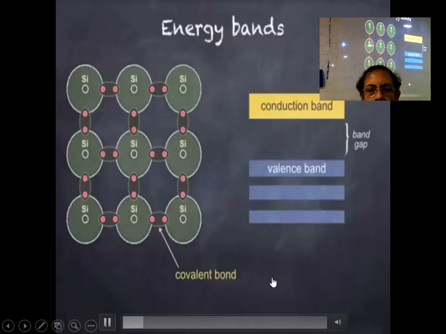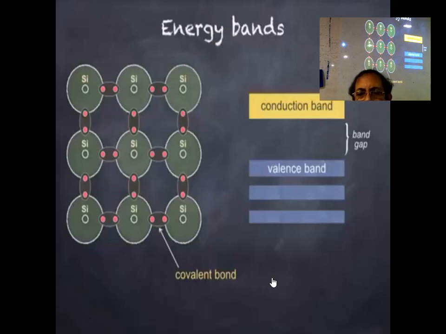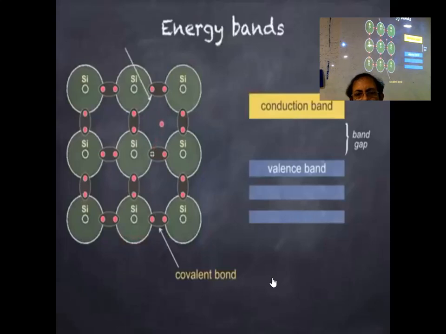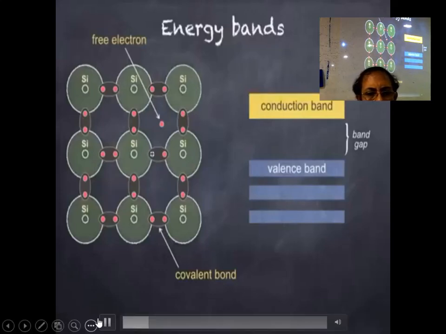What I've not mentioned yet is that this is an undoped semiconductor of pure silicon, what we call an intrinsic semiconductor. As I said before, at 0 Kelvin, all the outer electrons are bonded. Let's look at what happens when we add some heat. An electron has gained enough energy to break the covalent bond and is now free to take part in conduction, meaning that the resistance of the material is reduced.